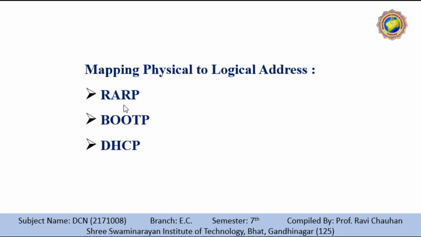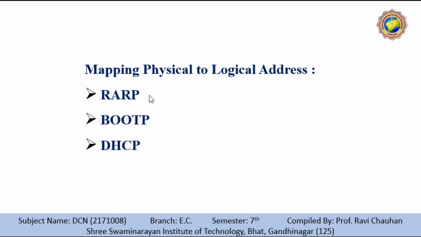First is RARP. RARP is the acronym of Reverse Address Resolution Protocol. It finds the logical address of a machine that knows only its physical address. Each host or router is assigned one or more logical or IP addresses, which are unique and independent of the physical address of the machine.